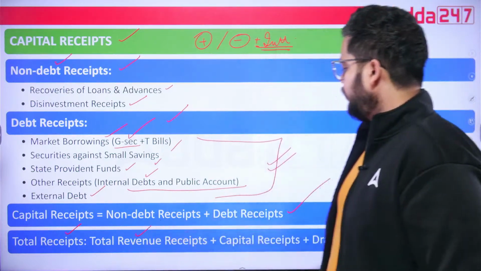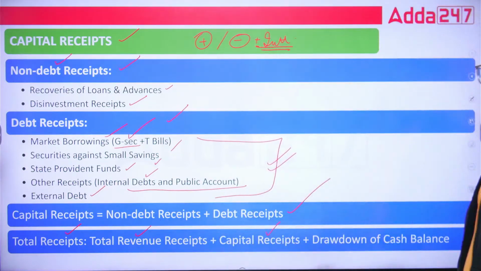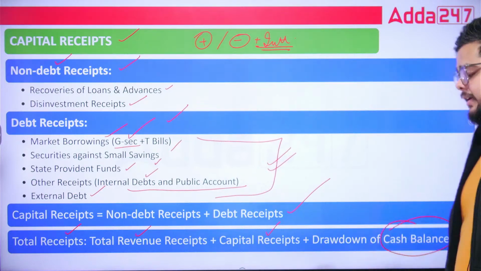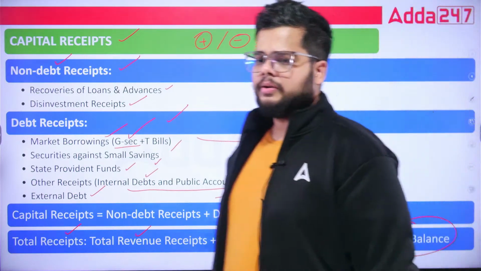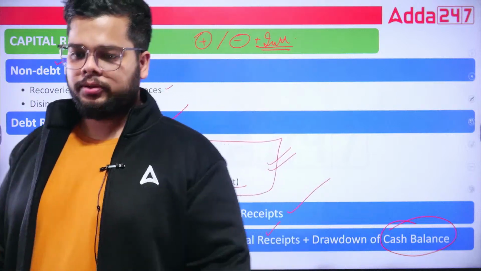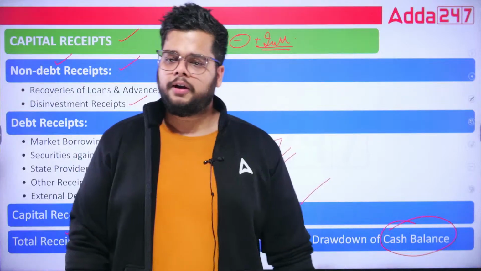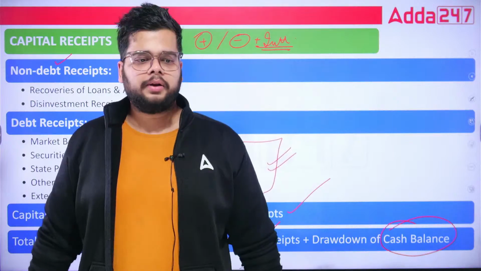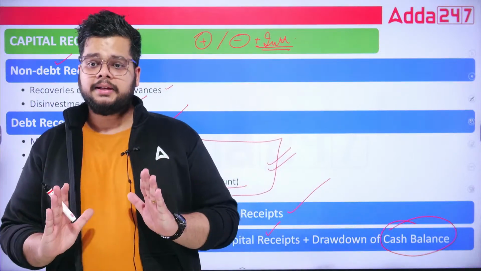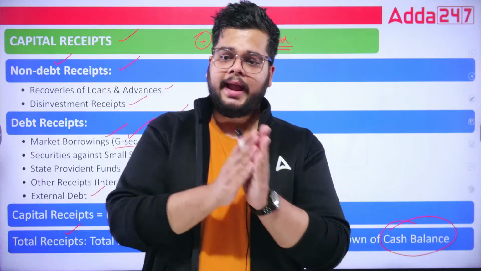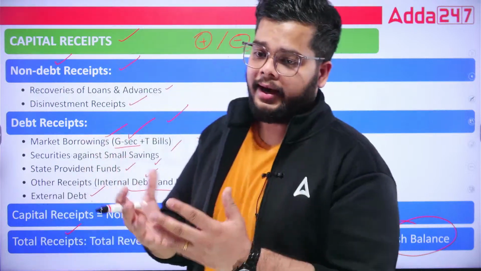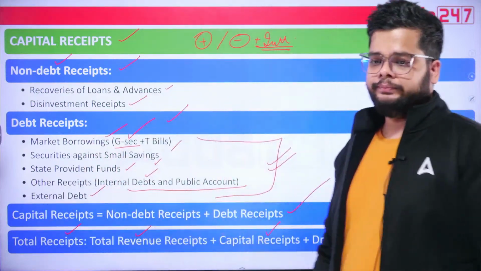Total revenue receipts plus capital receipts plus your cash balance, if any. Cash balance will also be adjusted because you are receiving money, so your wallet will be ultimately credited. Okay, so the major differentiation you must make is between the non-debt and debt receipts, how they are different from each other.